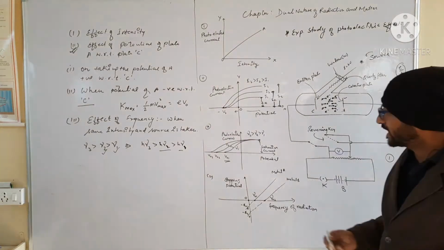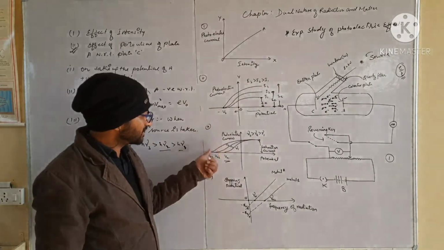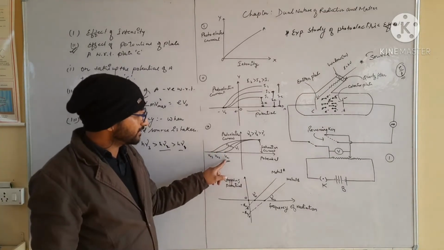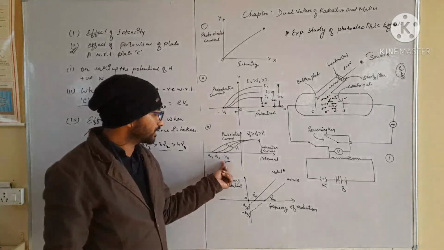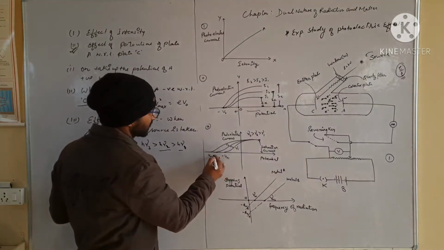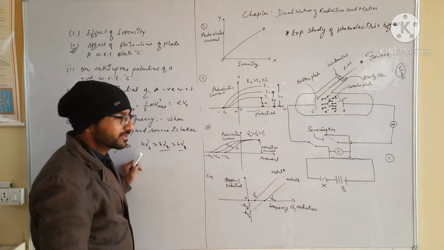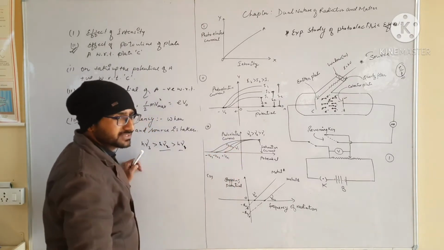Point clear? So finally, you can see some observations from this condition, the effect of frequency. Number one, the cut-off potential is different for different frequencies. Second, as we know the cut-off potential is negative, so the cut-off potential will be more negative for radiation of greater frequency.